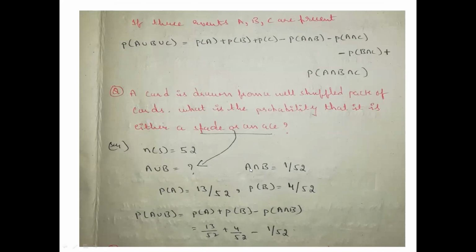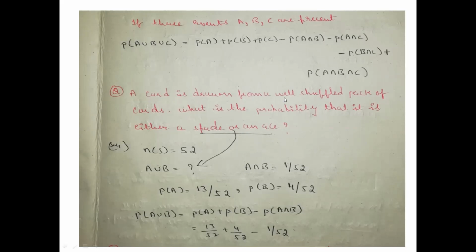How has this 1 by 52 come? Because there is only one event that we have to find out, either spade or ace. So only one outcome has to come. We have to find out only one card. What kind of card do we have to take? Either a spade or an ace. So out of 52 cards, we have picked one card. Here they have clearly mentioned a card, that means a singular one.